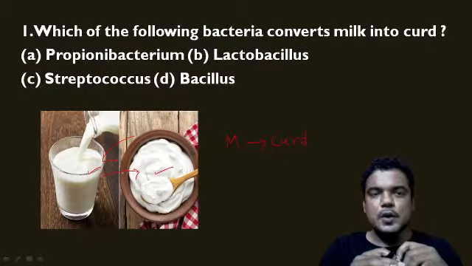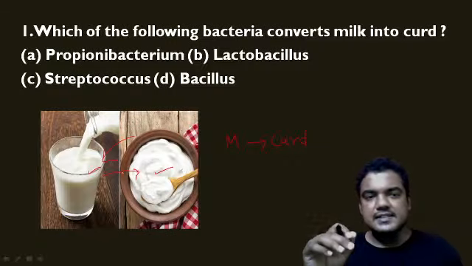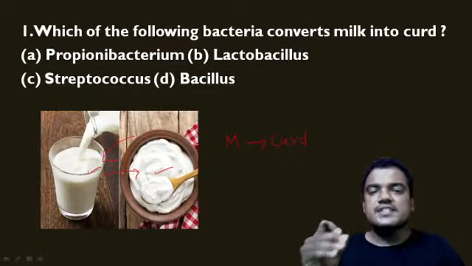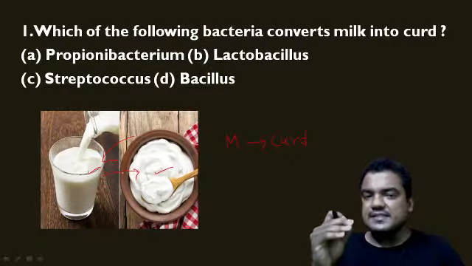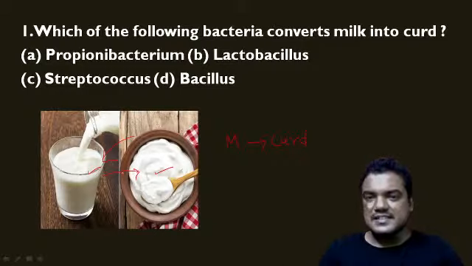The first one is Propionibacterium. Second one is Lactobacillus. Third one is Streptococcus, and the fourth one is Bacillus. We know that Lactobacillus is also called LAB.